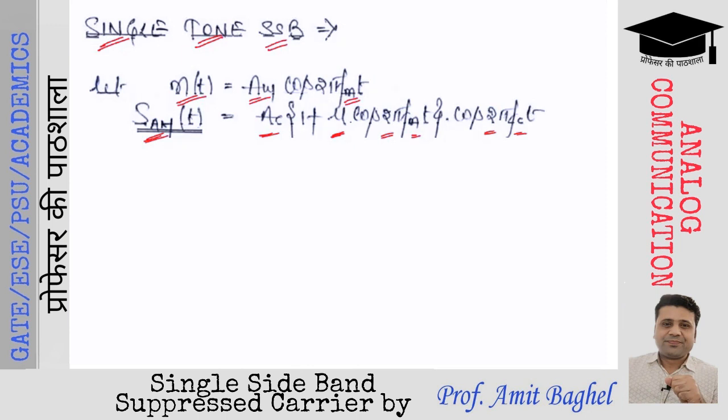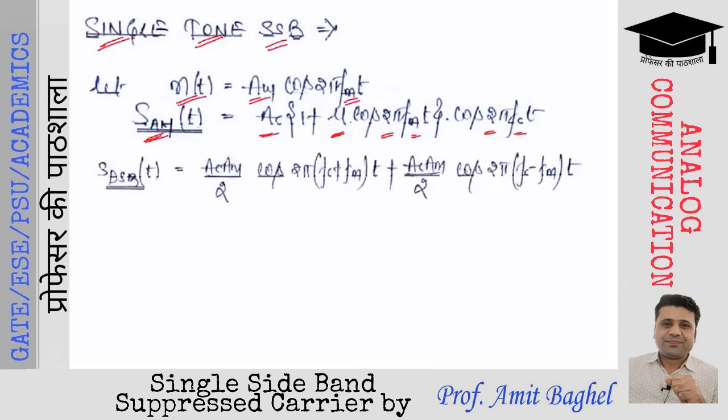Now let us observe the mathematical expression of the DSBSC modulated waveform. It will look like this: Ac Am by 2 cos of 2 pi (fc plus fm) t, which is the upper sideband, plus Ac Am by 2 cos of 2 pi (fc minus fm) t, which is the lower sideband.